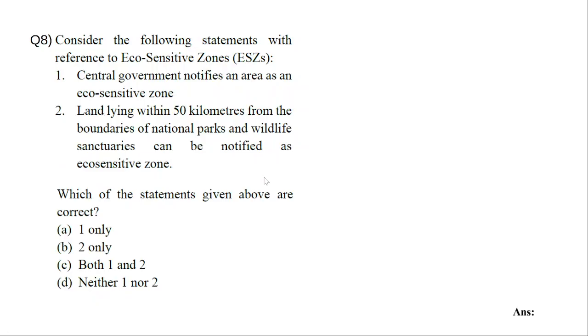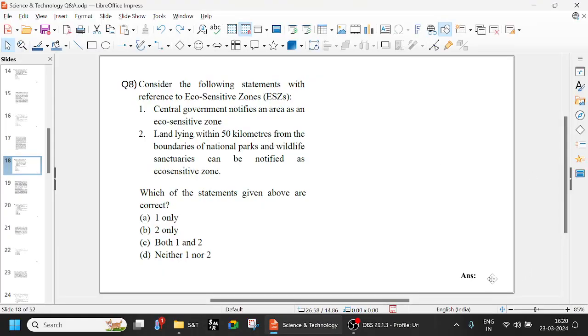Look at the eco-sensitive zones. Consider the following statements with reference to eco-sensitive zones. The Central government notifies an area as an eco-sensitive zone. Land lying within 50 kilometers from the boundaries of national parks and wildlife sanctuaries can be notified as an eco-sensitive zone. So the option is A, that is, one only.